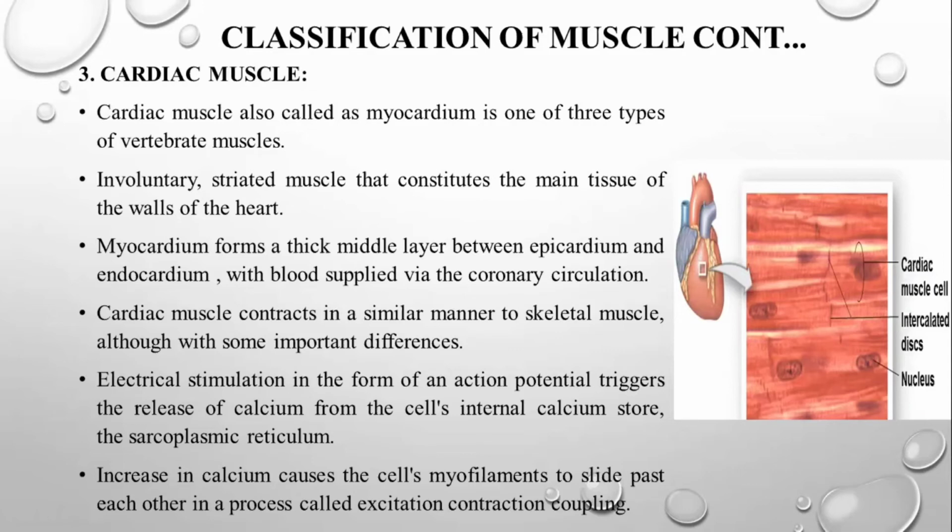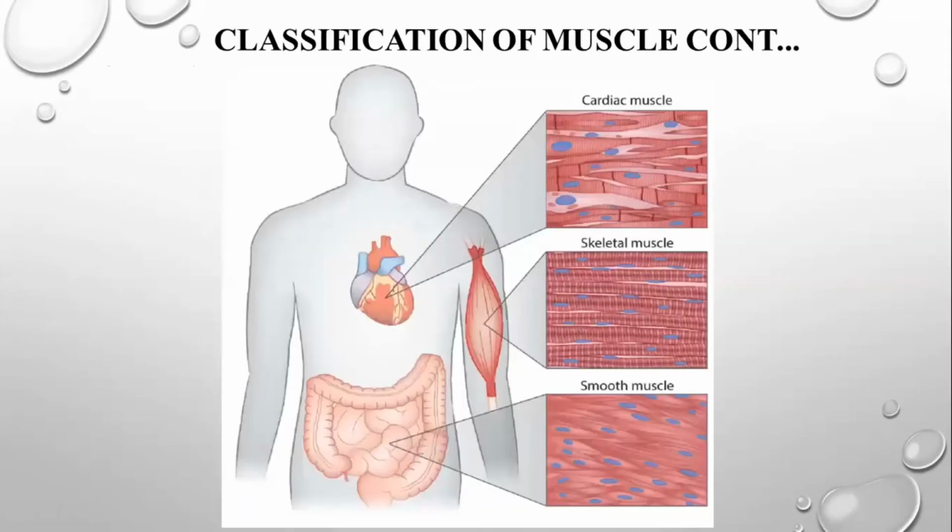Increases in calcium cause the cell's myofilaments to slide past each other in a process called excitation-contraction coupling. This is the contraction I mentioned. Calcium ions play a major role in the physiology of muscle contraction. So this is the classification of the entire muscle system, based upon control.